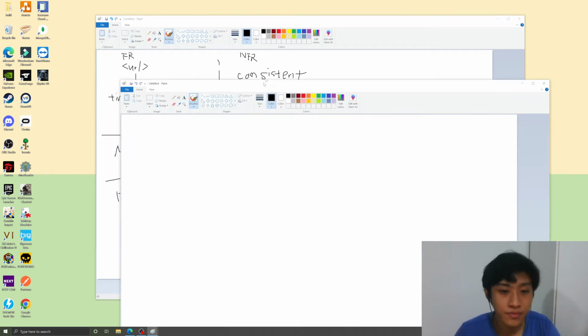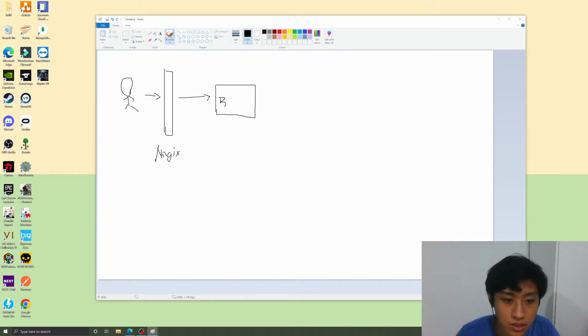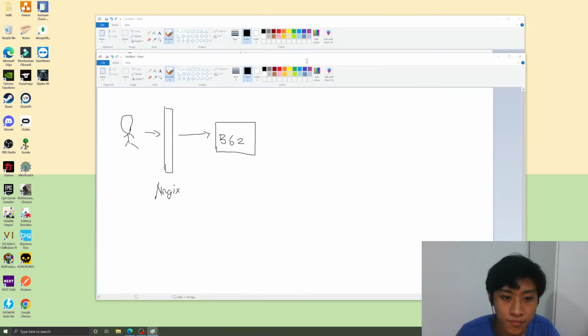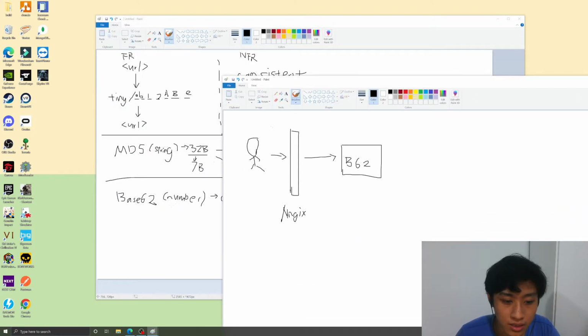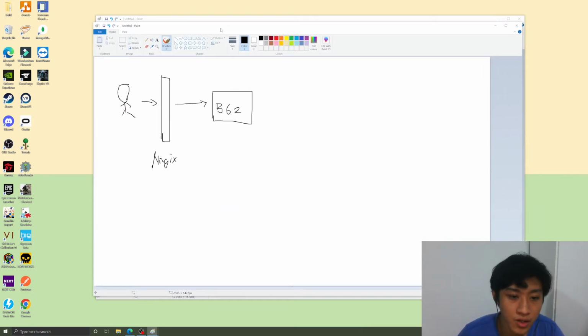this base62 algorithm. First of all, we can start with the client. The client will go through, say, a proxy server, such as NGINX or another server that can redirect the request to a service. So we have one service called the base62 service. It contains the algorithm that is able to convert a decimal, base 10 number into base62 encoded characters. So we will have this service called the base62 service.